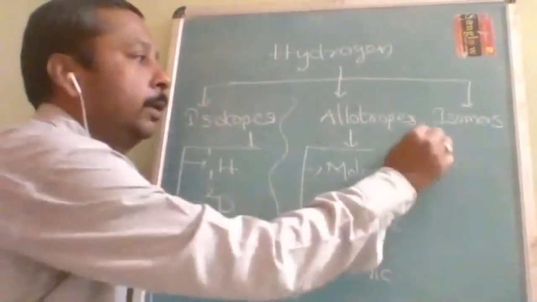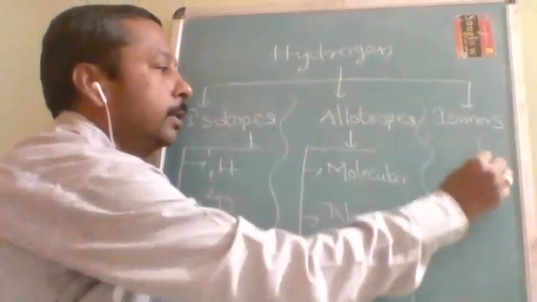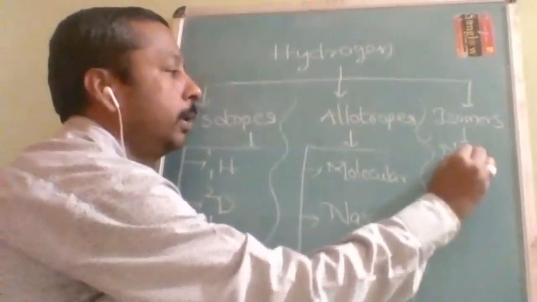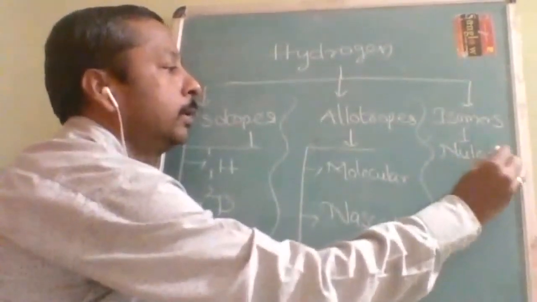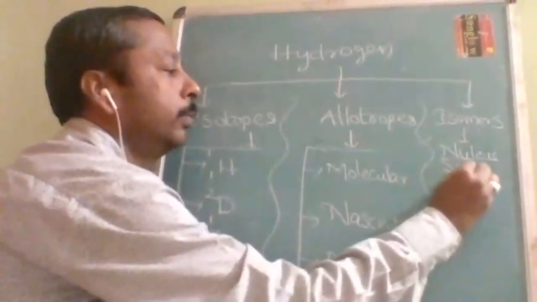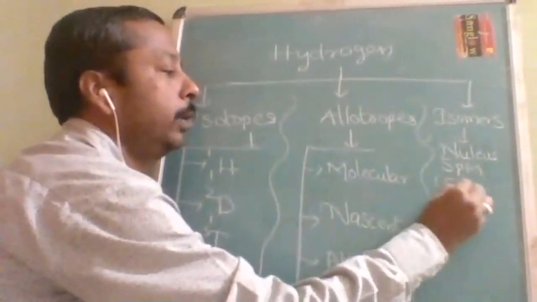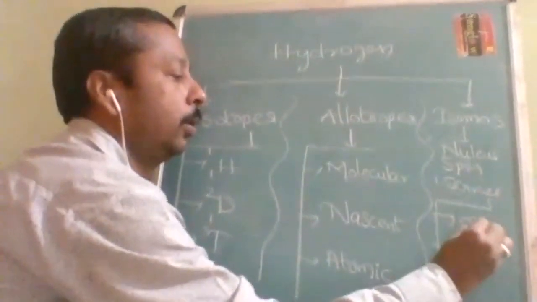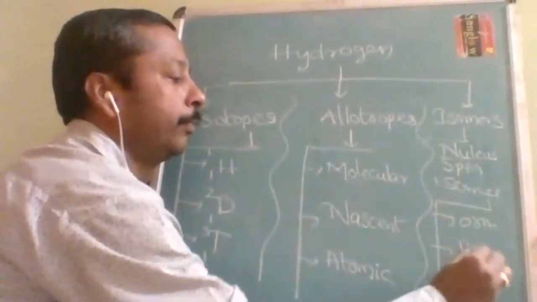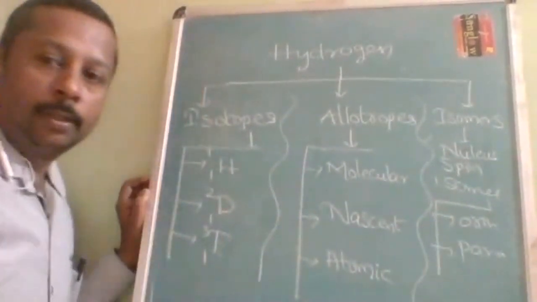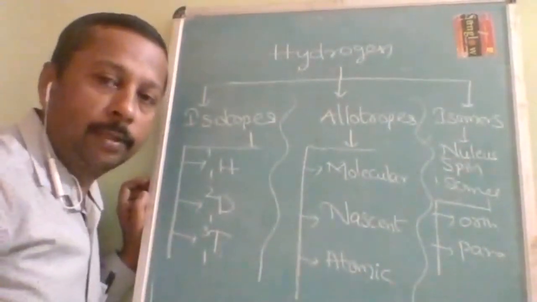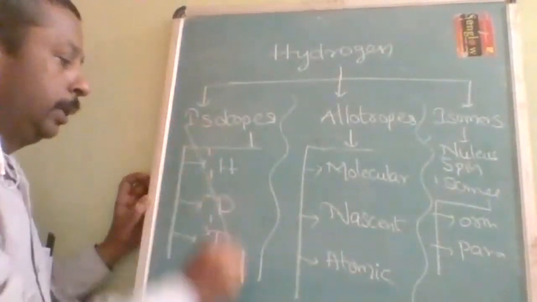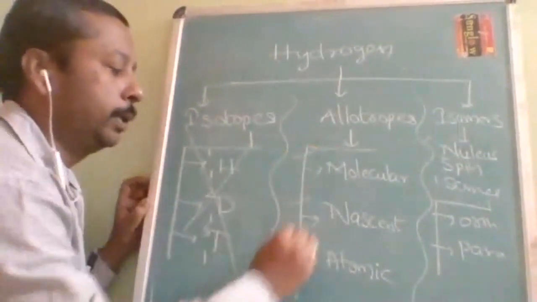Then the third one, isomers. There are different types of isomers. Here we are going to talk about nucleus spin isomers. They are of two types, ortho and para. The main question is how they differ, which we are going to understand. We will not discuss this much; the very important thing is the next point.